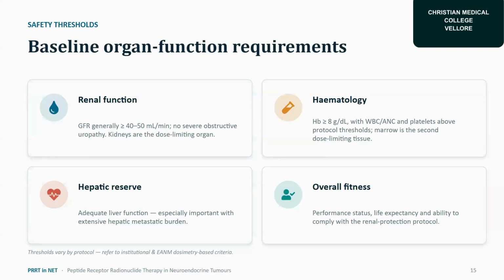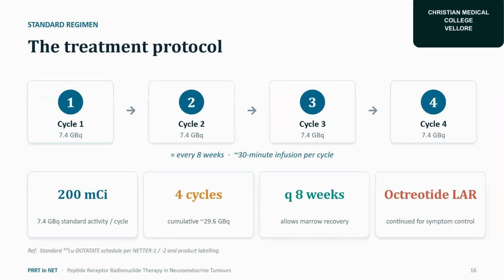So renal function: GFR should be more than 40 to 50 ml per minute, hemoglobin should be more than 8, and WBC, absolute neutrophil count and platelets should be above the protocol thresholds. Then adequate liver function and overall fitness. If you look at the alkaline phosphatase level, the guidelines recommend that it shouldn't be more than 3 times the normal.